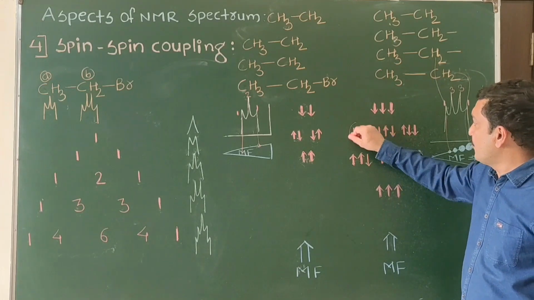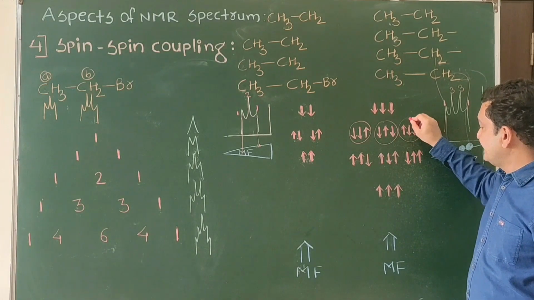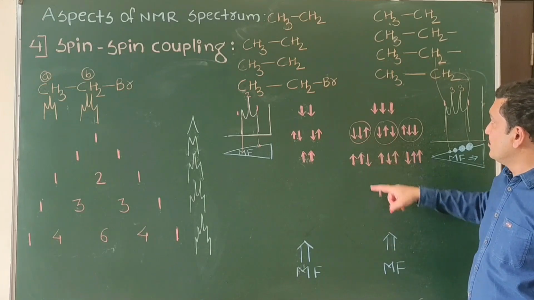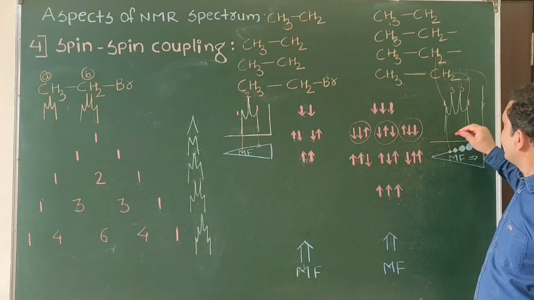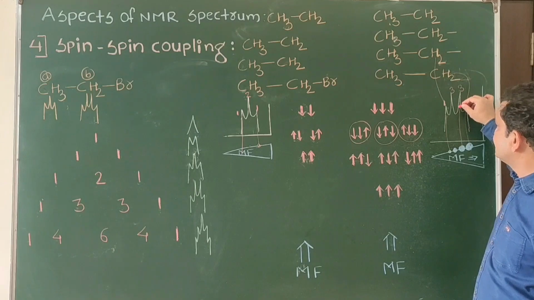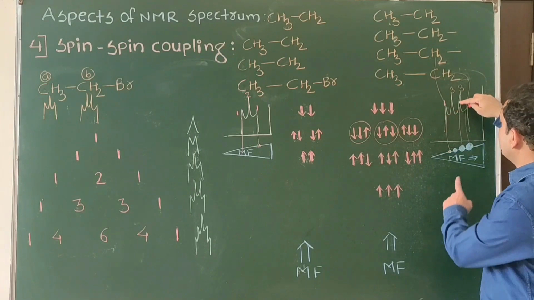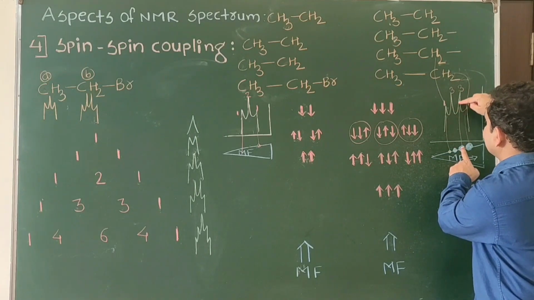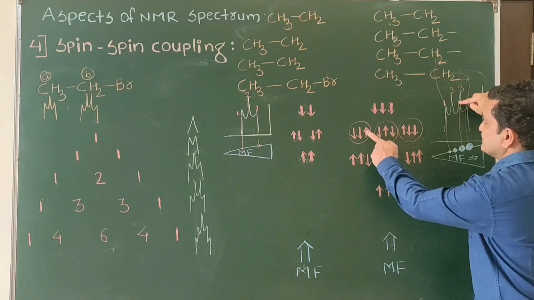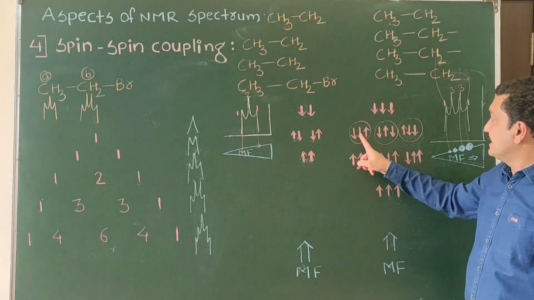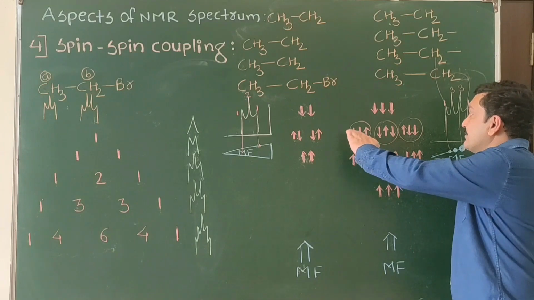Here 2 are opposing, which means a slight oppose is there. As there is a slight oppose, slightly more magnetic field they will require. Slightly more magnetic field means that CH2 will give signal at this position, whose adjacent CH3 are showing this possibility. Now the last one, here 2 were opposing with 3 different possibilities.